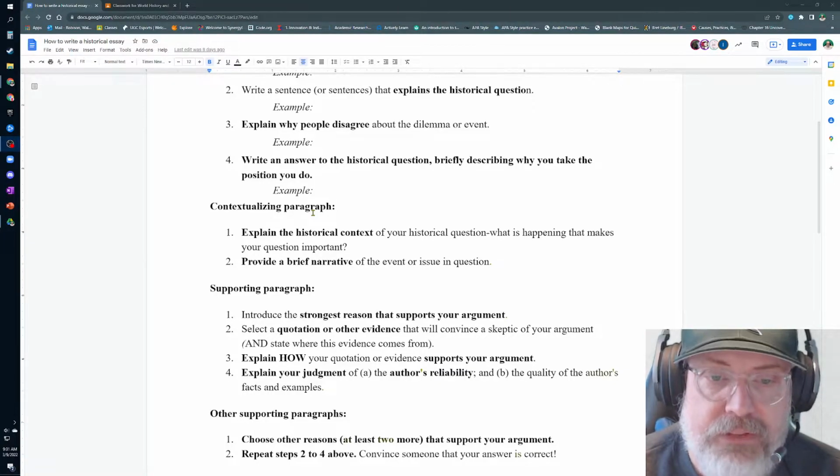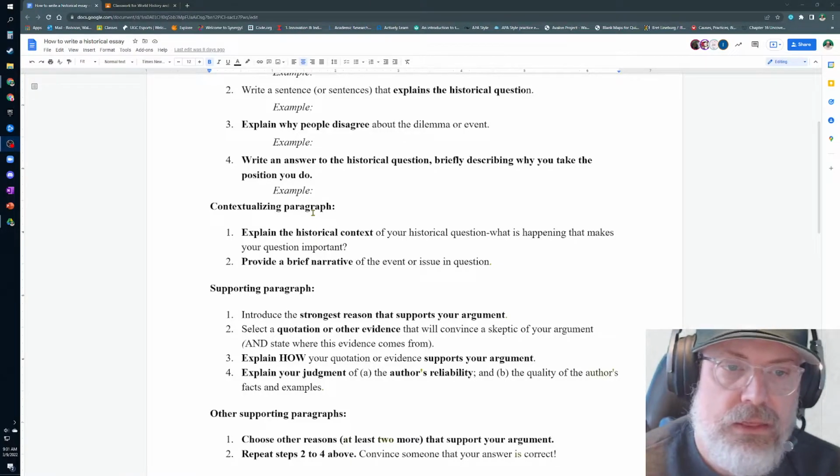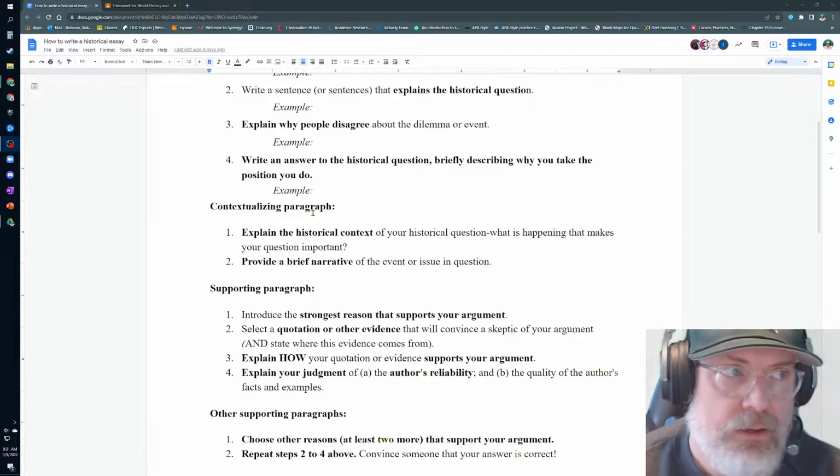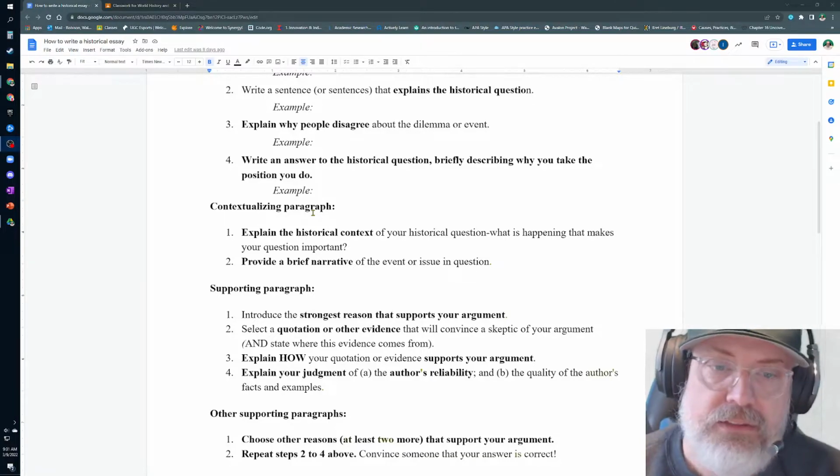Now it says provide a brief narrative. All that means is that this contextualizing paragraph should be brief. It does not need to be a page long. It should be brief. Like I said, 5 sentences.